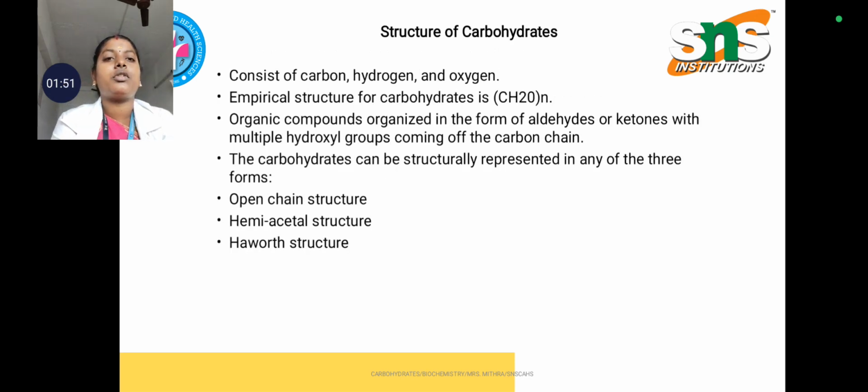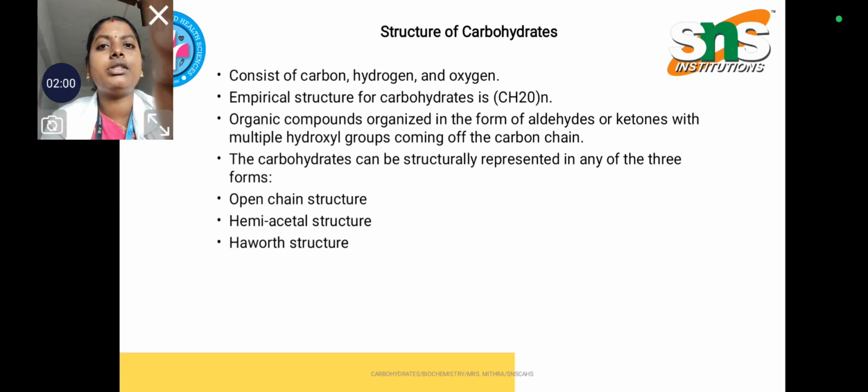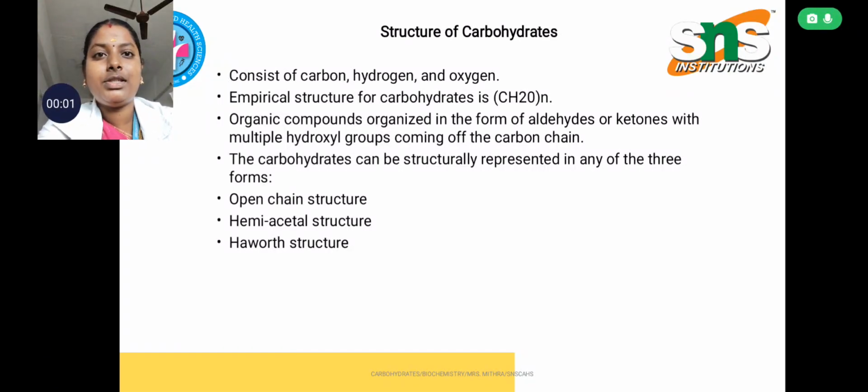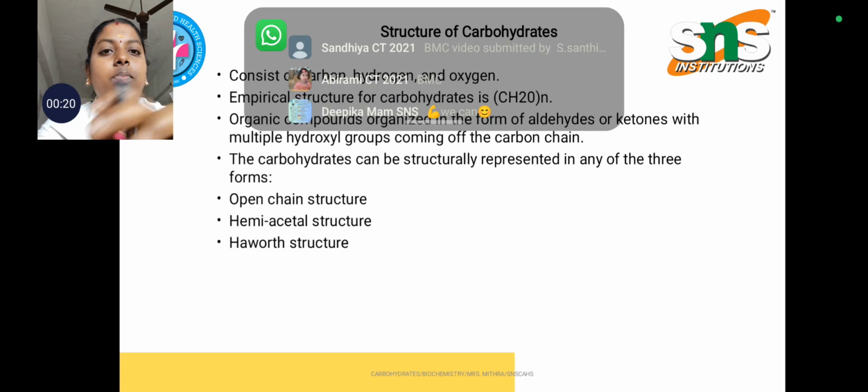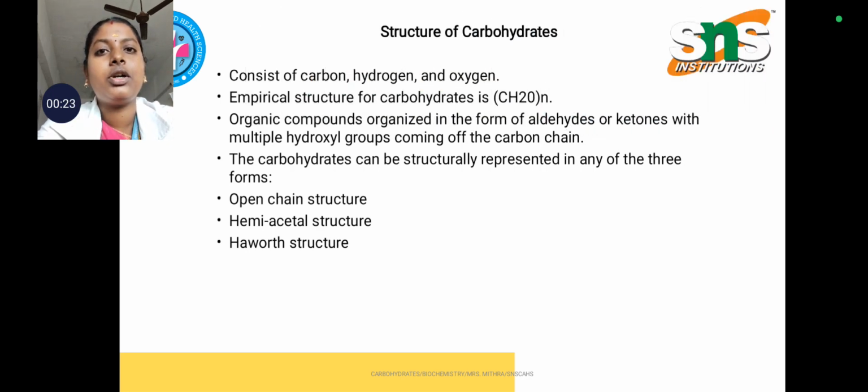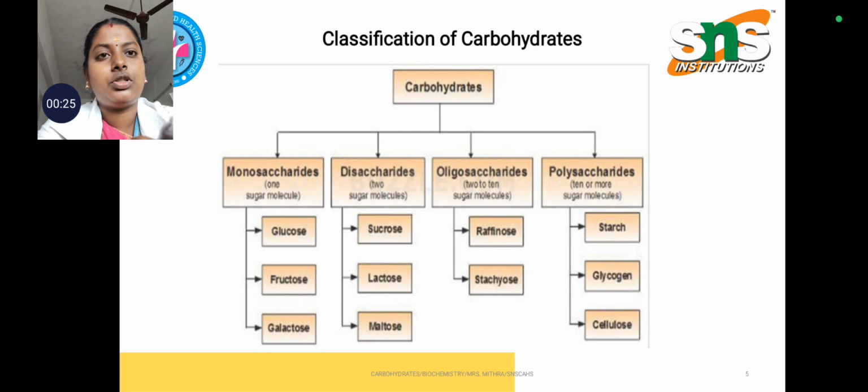And coming to the structure of carbohydrates, it consists of mainly three elements, that is carbon, hydrogen and oxygen. The empirical formula for carbohydrates is CH2O, and it is an organic compound organized in the form of aldehydes or ketones, aldohexose and ketohexose. And the structure is based upon three types: open chain structure, hemiacetal structure and Haworth structure.